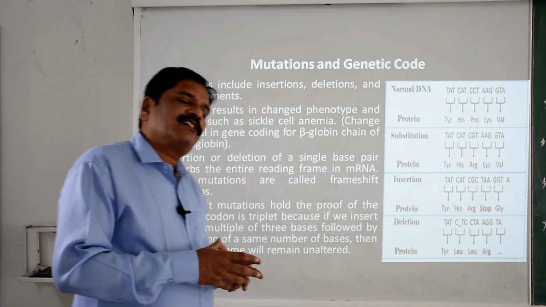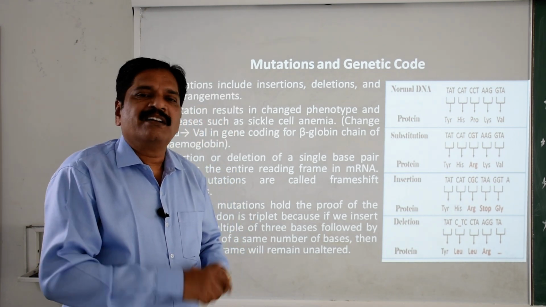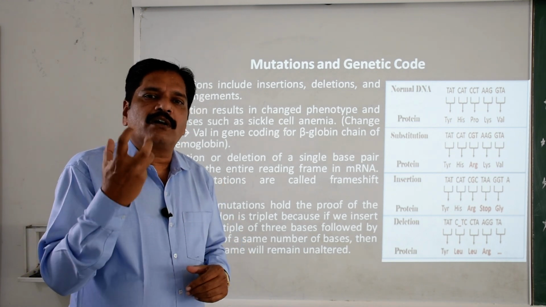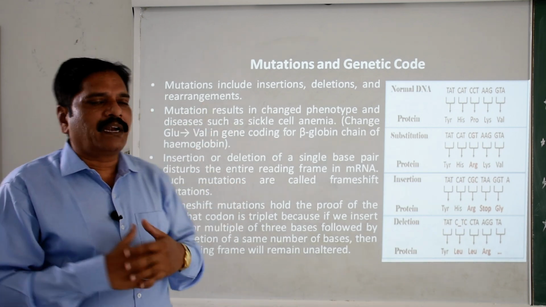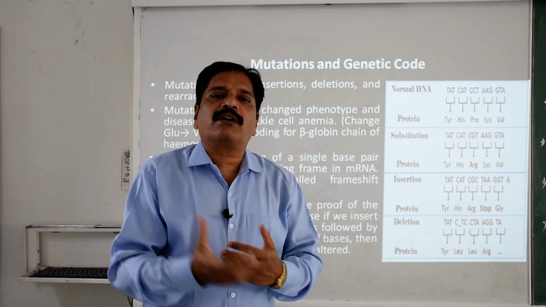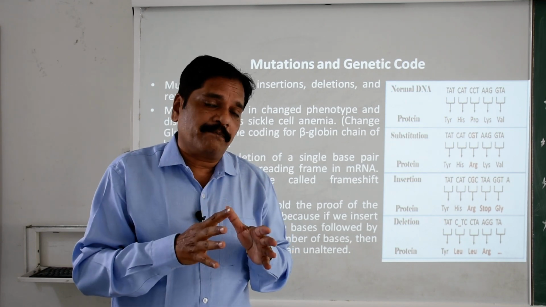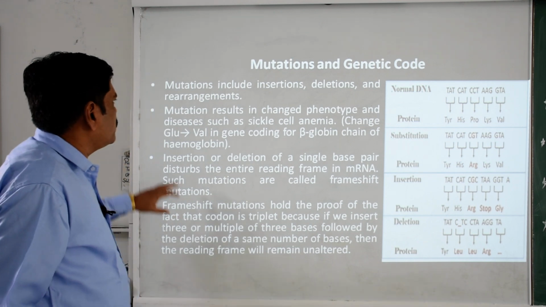Insertion means what? The addition of any nitrogenous base or nucleotide. Deletion means what? Removal of any nucleotide or more than one nucleotide. Clear? And that is the rearrangement. There is the shuffling or adjustment. The nucleotides are the same, but their arrangement will be different. That is called the rearrangement. Clear?